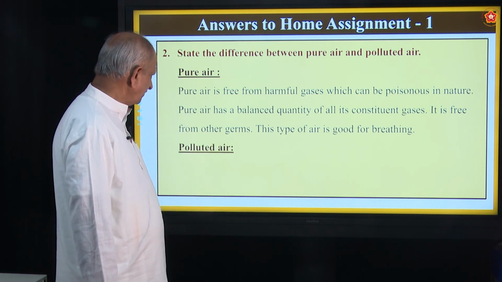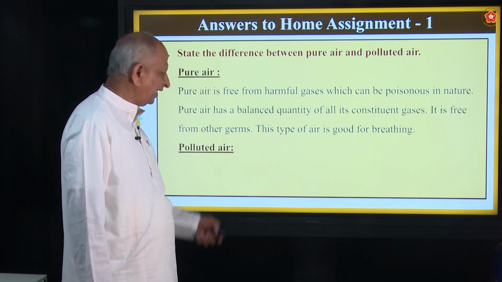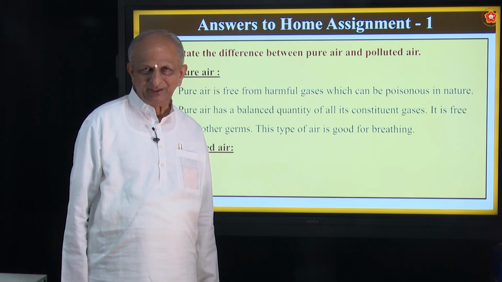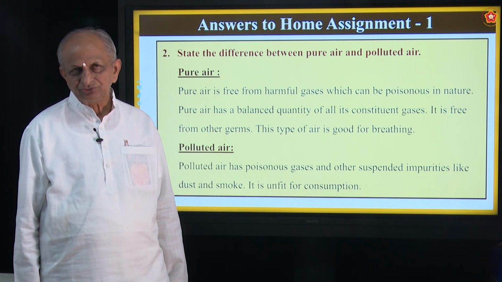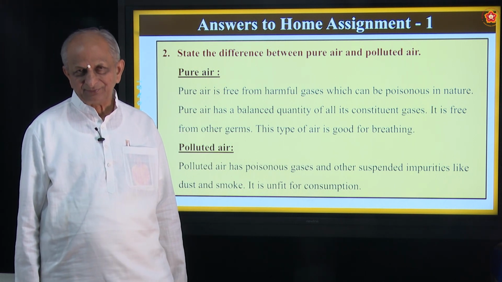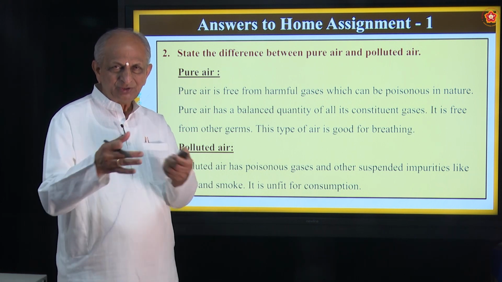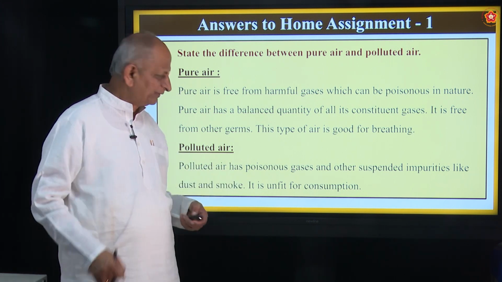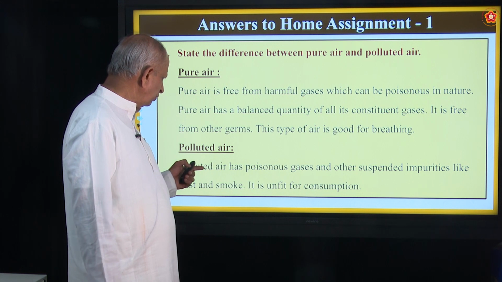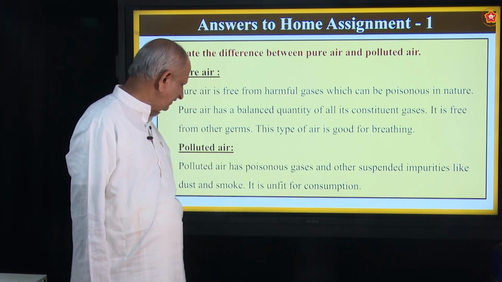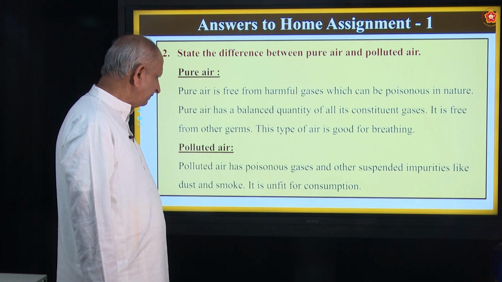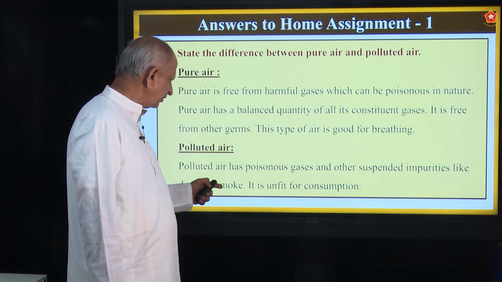Okay. Instead of that, suppose you have polluted air. That's what you find in cities and towns. Why does it happen there? There are a lot of vehicles. What do the vehicles do? They give out a lot of smoke, correct? So polluted air has poisonous gases and other suspended impurities like dust and smoke.